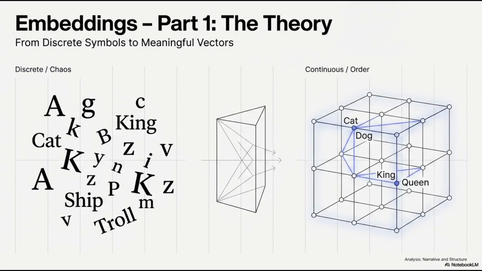Hello everyone, welcome to the first part of our deep dive into embeddings. Today we aren't going to write any code, we're not doing any calculus. Today is just about intuition. We're going to answer a fundamental question in machine learning. If you want to turn words into numbers and you want those numbers to actually make sense, how do you do it? We're going to move from a world of chaotic discrete symbols to a world of meaningful continuous vectors.